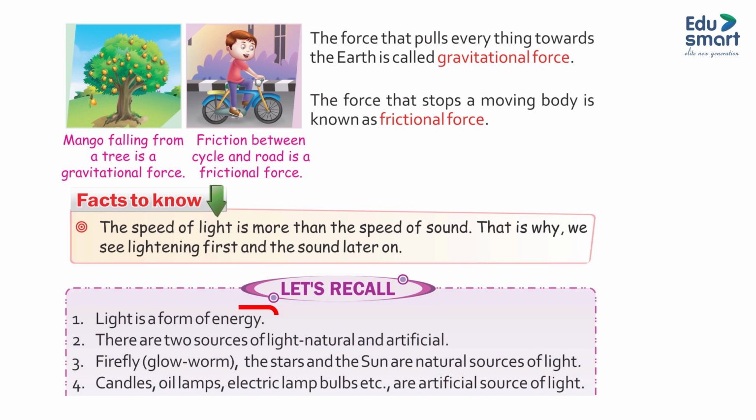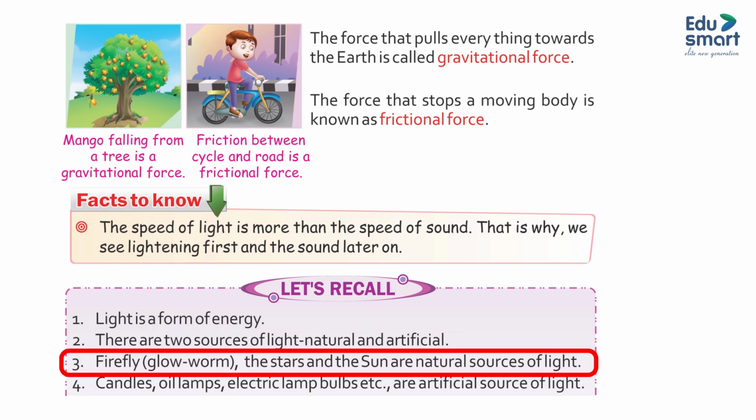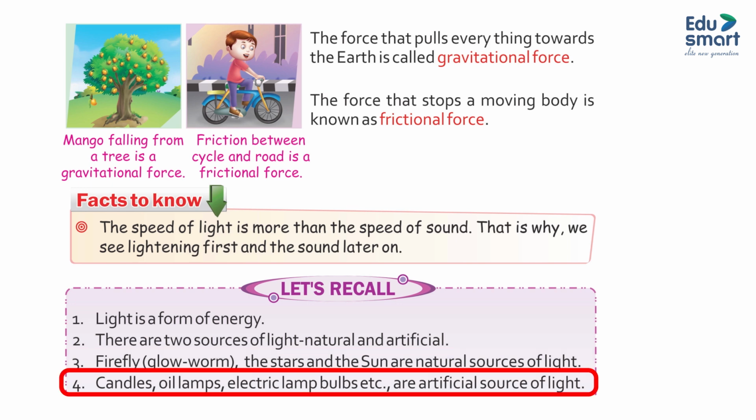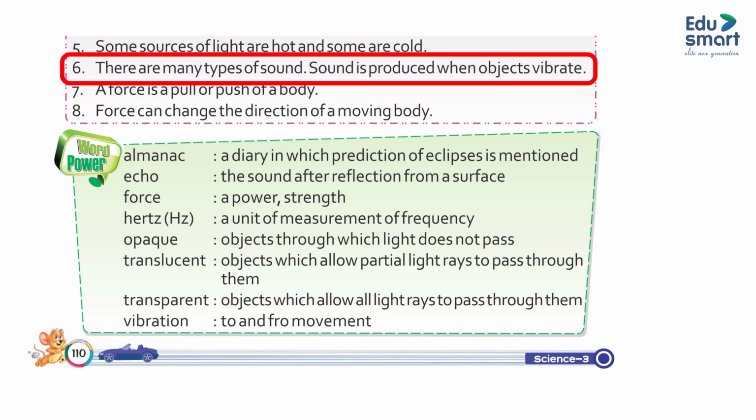Let's recall. 1. Light is a form of energy. 2. There are two sources of light, natural and artificial. 3. Firefly, glowworm, the stars and the sun are natural sources of light. 4. Candles, oil lamps, electrical lamps, bulbs, etc. are artificial sources of light. 5. Some sources of light are hot and some are cold. 6. There are many types of sound. Sound is produced when objects vibrate.